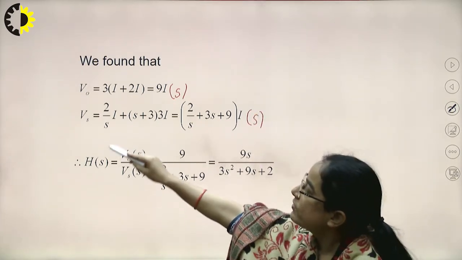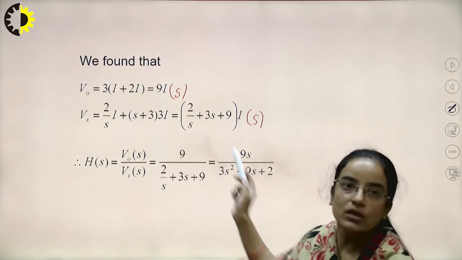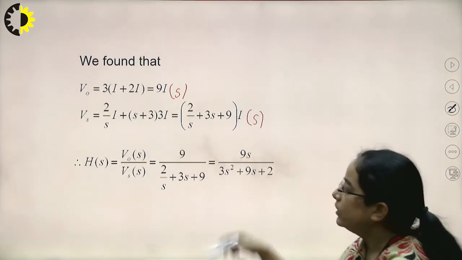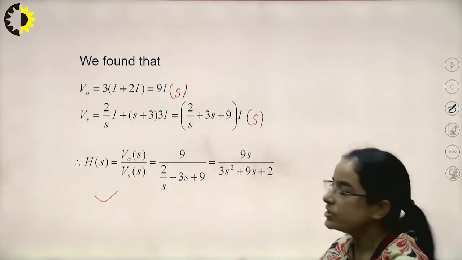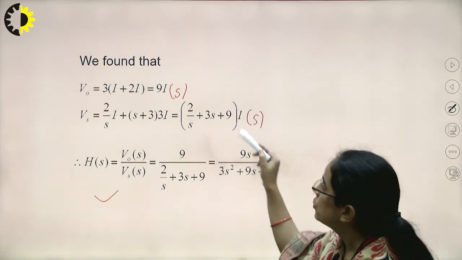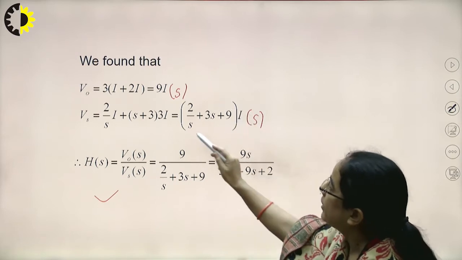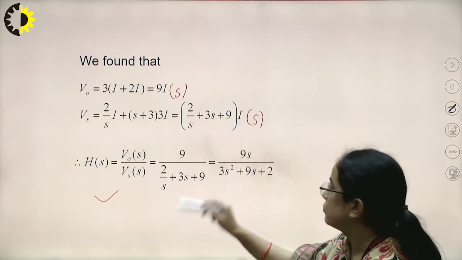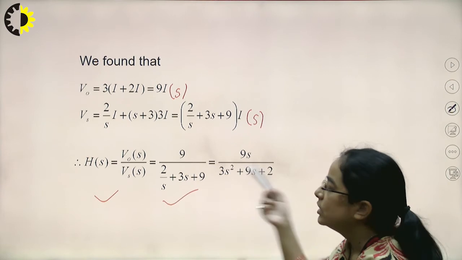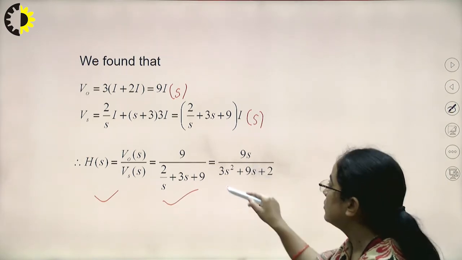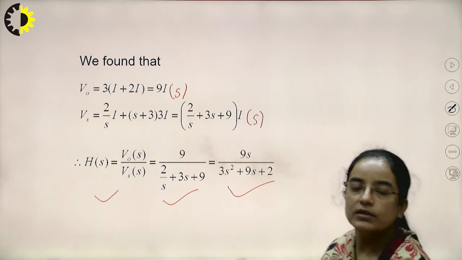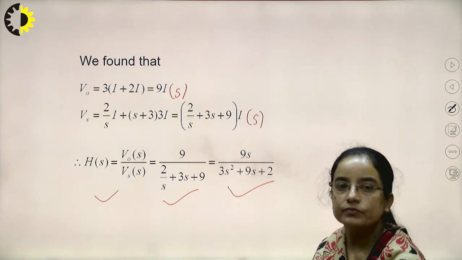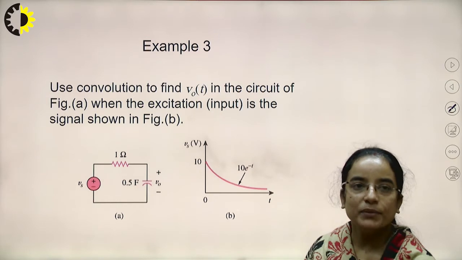Now we are having Vs and V naught in terms of Is. If we divide these two equations, we get the transfer function V naught s by Vss. It will be 9 divided by 2s plus 3s plus s square. And after simplifying this, we have the transfer function 9s divided by 3s square plus 9s plus 2. So this is the third example.